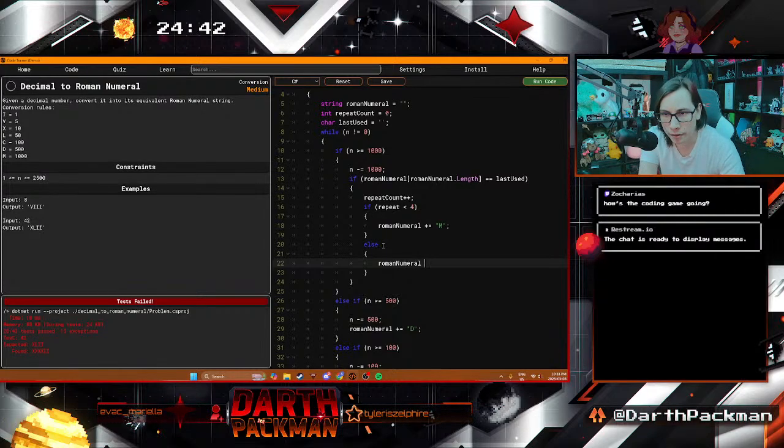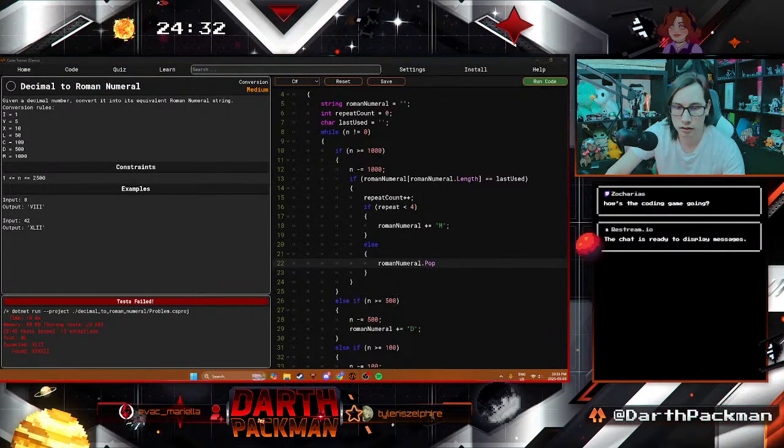I wonder if you could do pop in this. Dot pop. So C sharp string pop, because what pop will do is it'll pop the end off, right? Okay, so C sharp strings are not mutable.